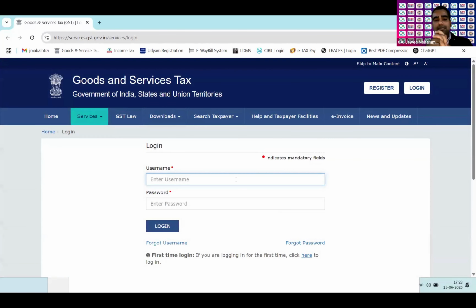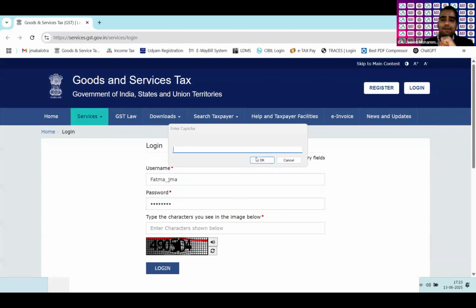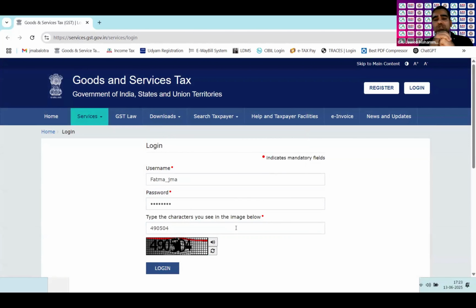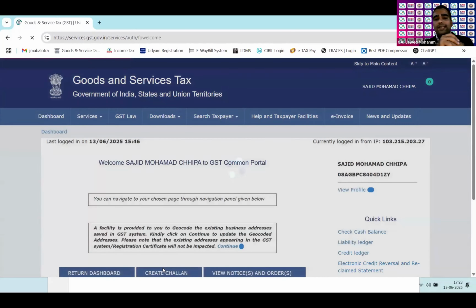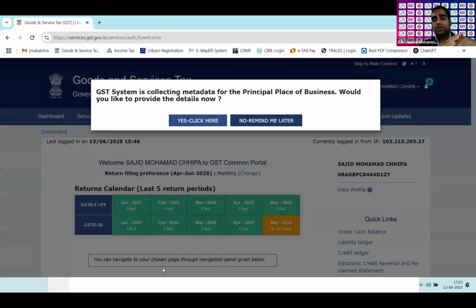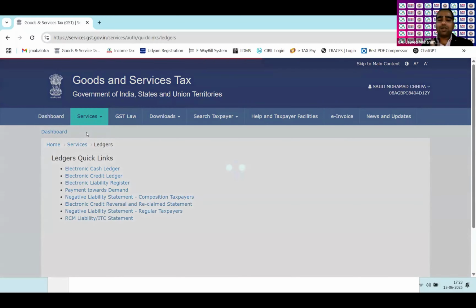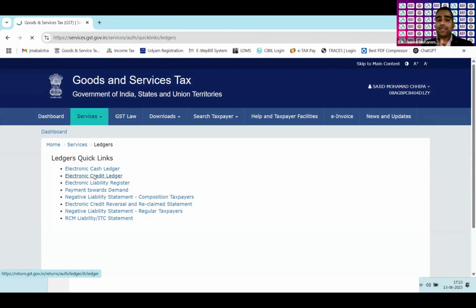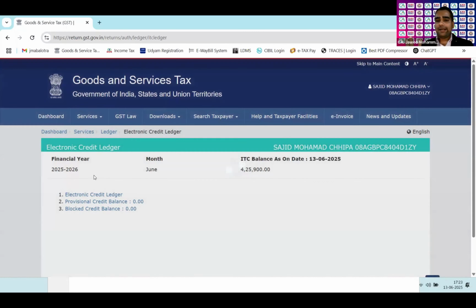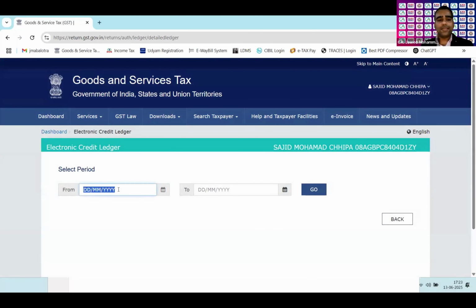It will fill in the GST username and then the password, and all I need to do is just put in the captcha. Here I'm giving the captcha. Okay, so it will navigate to the credit ledger panel, and it will extract all the credit ledger balance and put it into that Excel which I've shown you. And meanwhile, on the other hand, our cloud flow is processing all the invoices and putting the invoice data into that Excel only. So it has gone to the credit ledger balance, and it will put in the date, whatever I have prescribed.